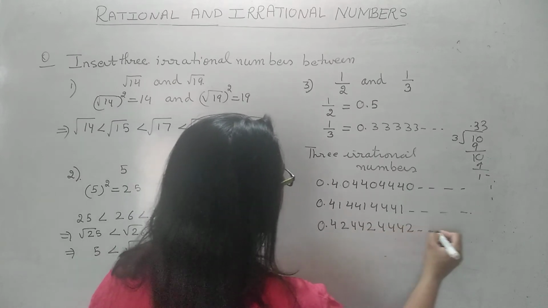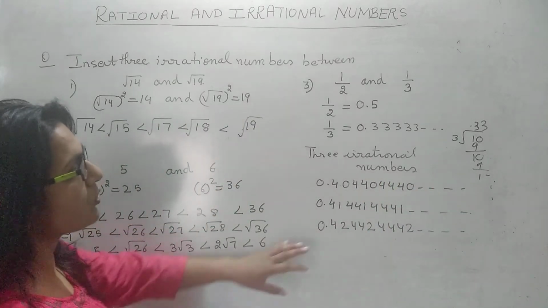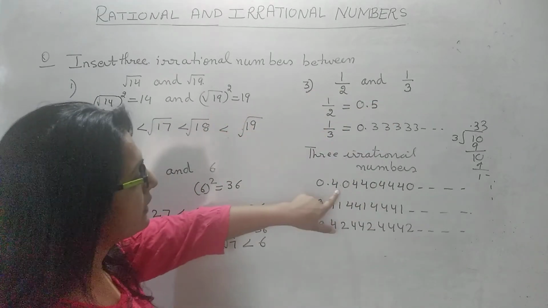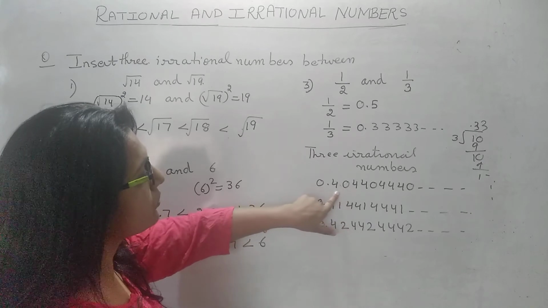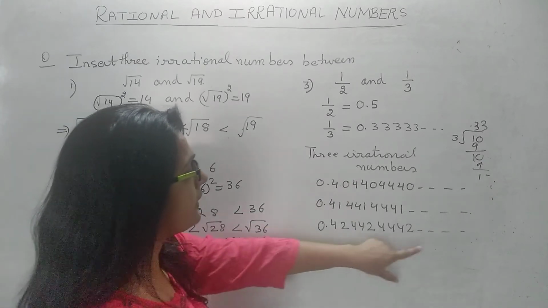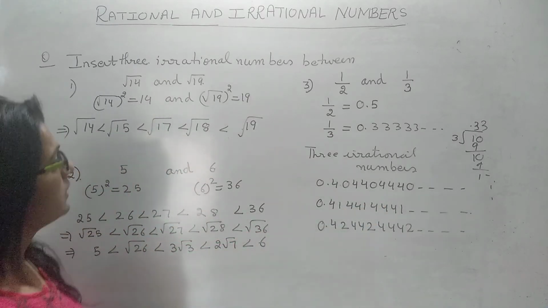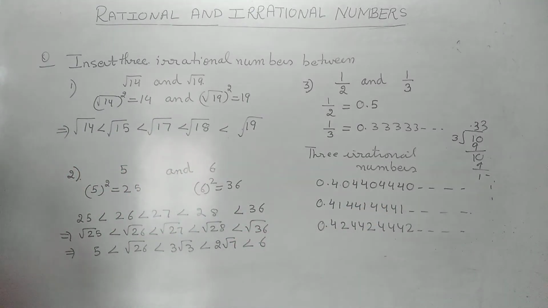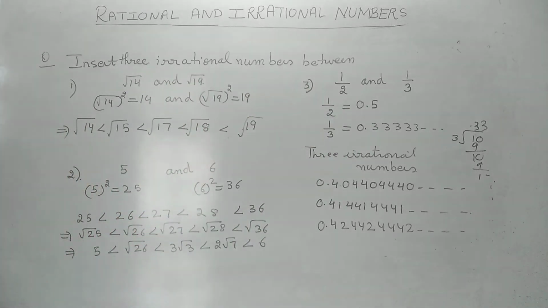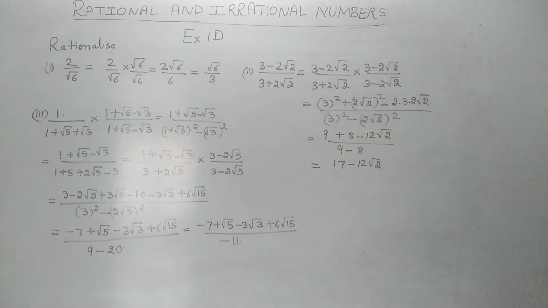So this answer will vary for everyone because there are infinitely many irrational numbers. We can make them however we like. Like I have taken 0.40, you can take 4, 1, 2, 3, any number. We just have to make sure that they are not repeating. So this is the way to find irrational numbers between square roots, whole numbers and fractions. So any type can come in the exam. Here, students, come to the next exercise.